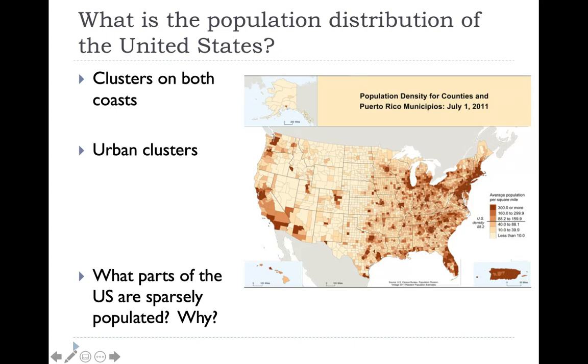You will notice that the western part of the United States, where we have the Rocky Mountains and many of our national parks, are sparsely populated. This is because life in higher terrains and higher altitudes, and also life within protected wildlife areas, is not sustainable.